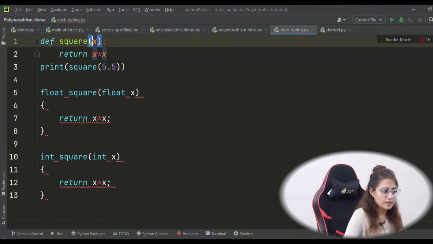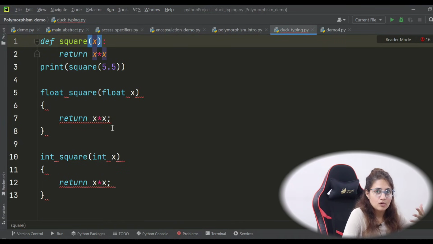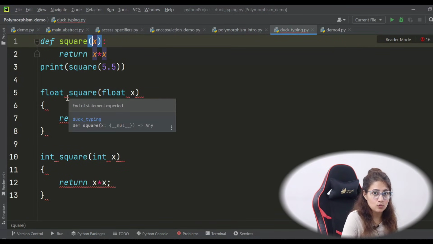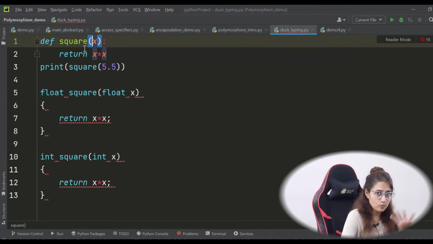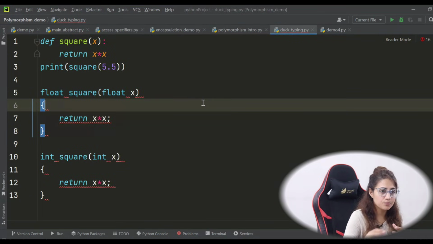But here there is no need to specify the data type. That is why it is dynamic typing, and it is static typing when you specify the data types of your variables and methods at compile time only. I hope you got the difference between static typing and dynamic typing. So Python is a dynamically typed language.